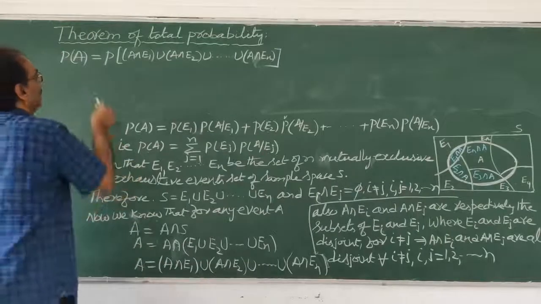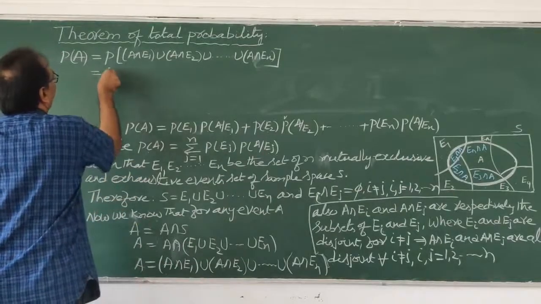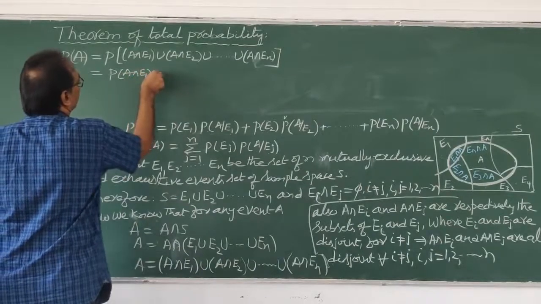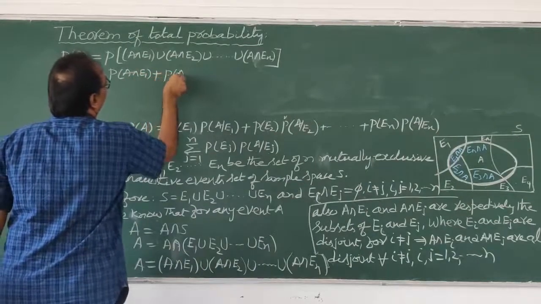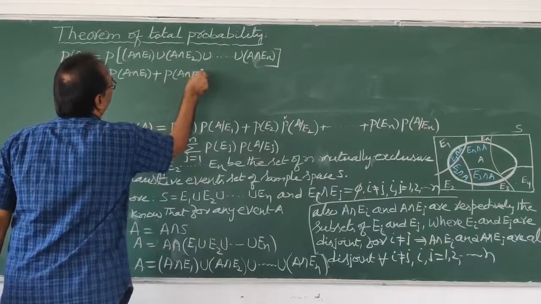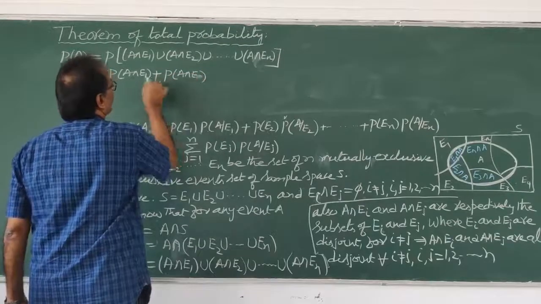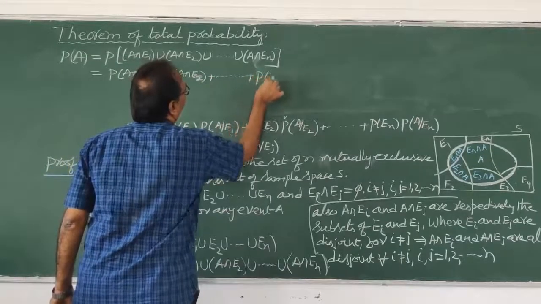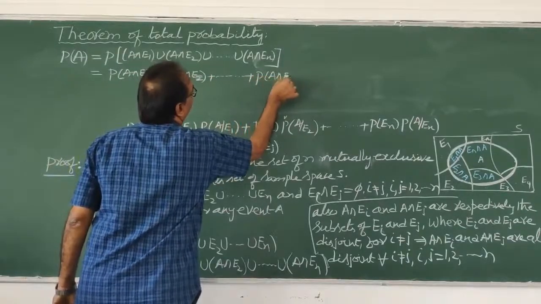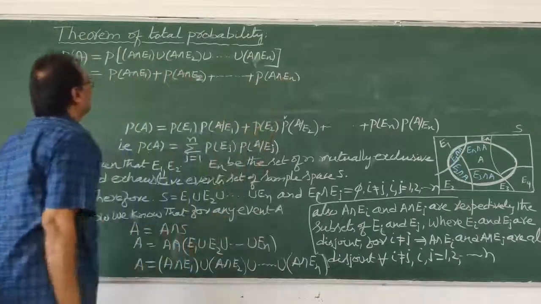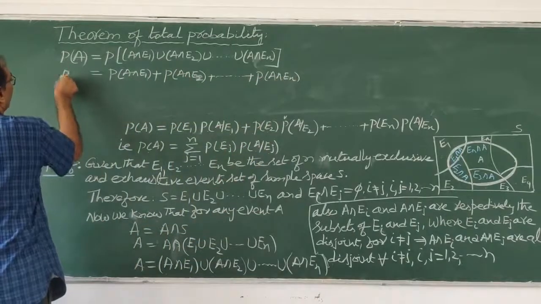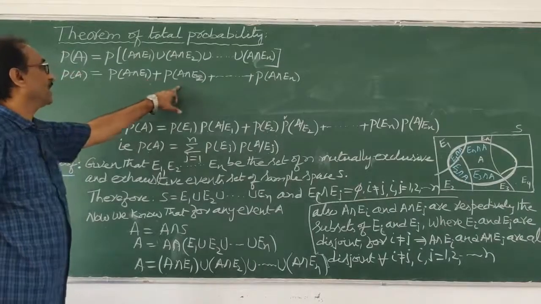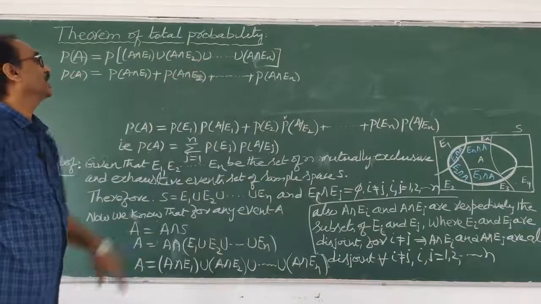Correct? Now I write P of A intersection E1 plus P of A intersection E2 plus and so on plus P of A intersection En. So P of A is equal to this much, we got it.